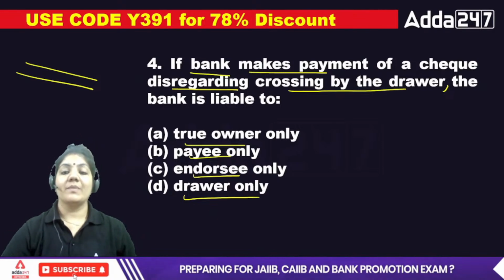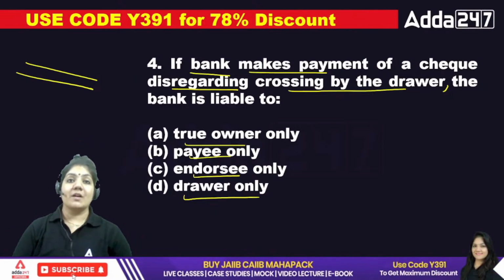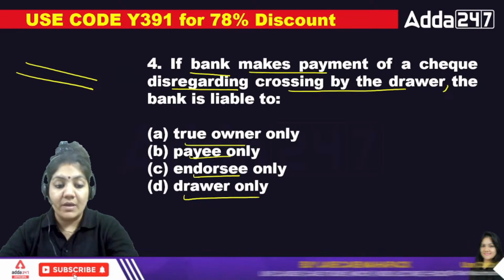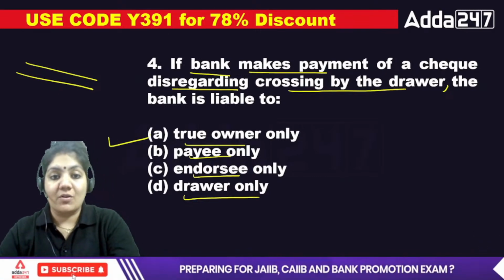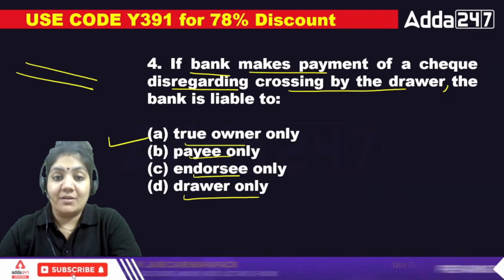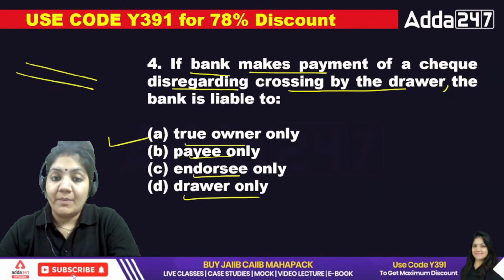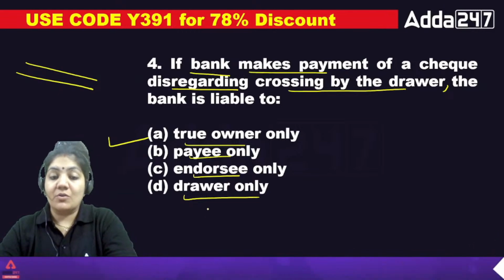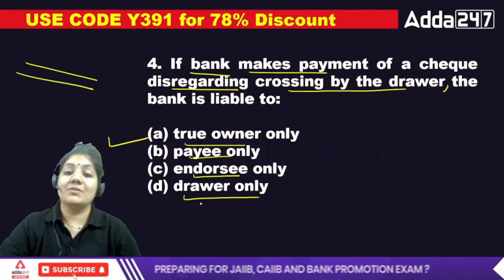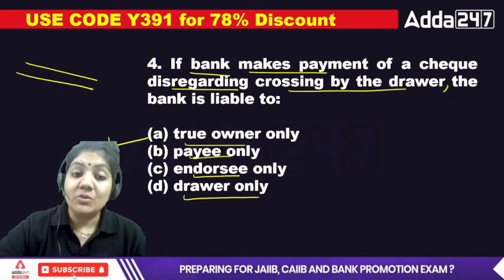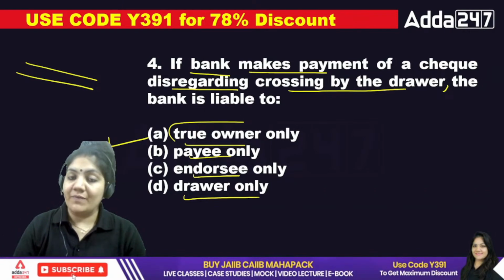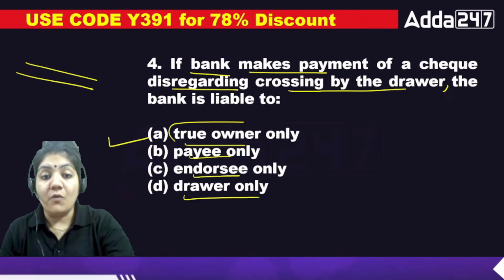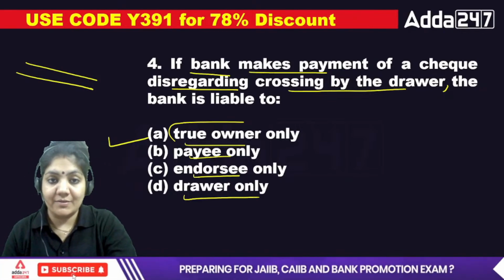So if the bank makes the payment of a check disregarding the crossing of the drawer, the bank is liable to the true owner of the check only. So A is the right answer. Because it may be the drawer, but it is not clear whether it is agent or principal. So that's why the true owner, it means that the payment is on the behalf of that person. So that's why the fourth one, A, is the right answer.